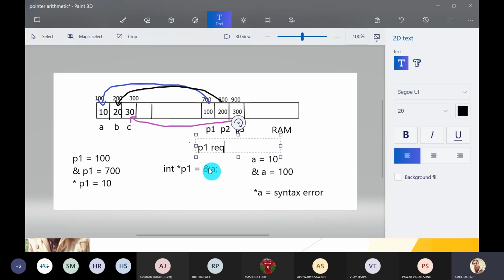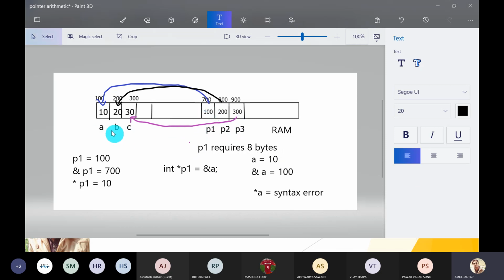Whether it is float, double, character, integer, whatever may be the type of that pointer variable, it requires 8 bytes to store that value. P1 requires 8 bytes.